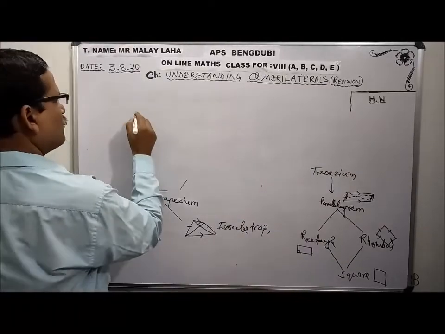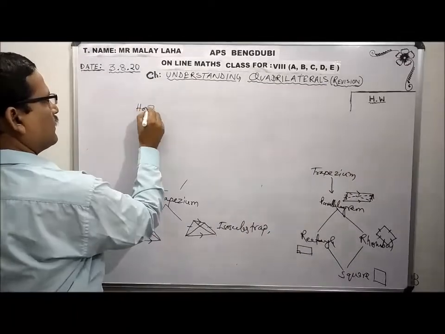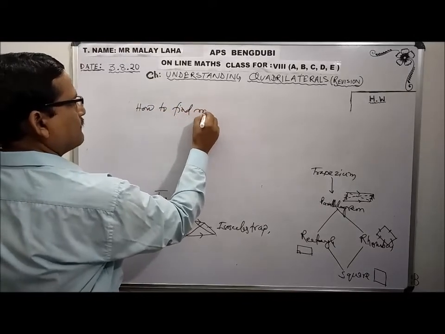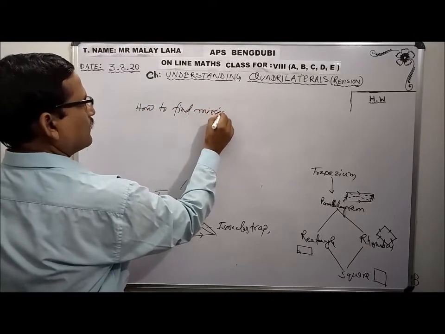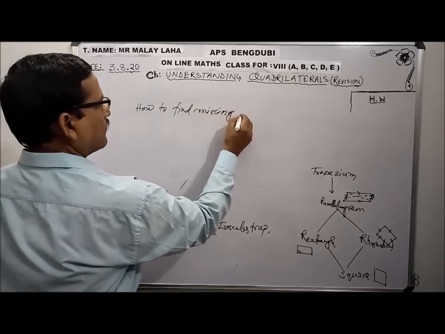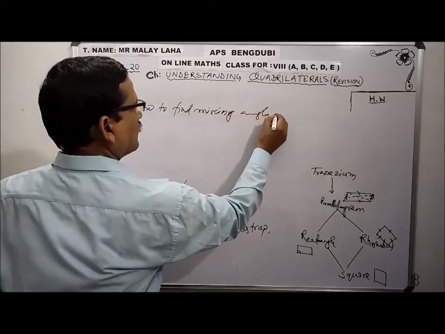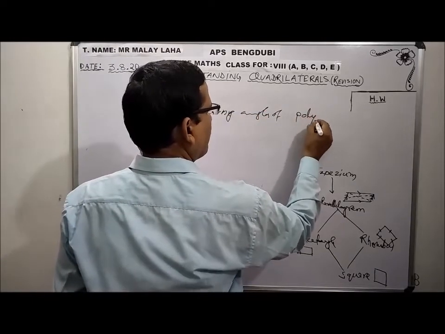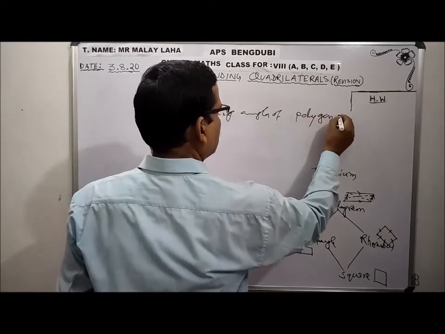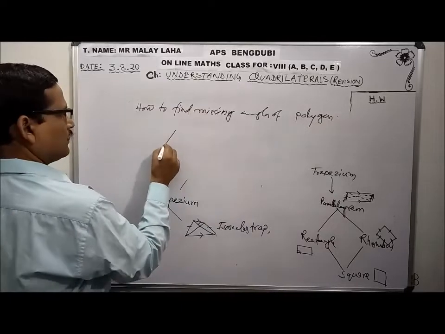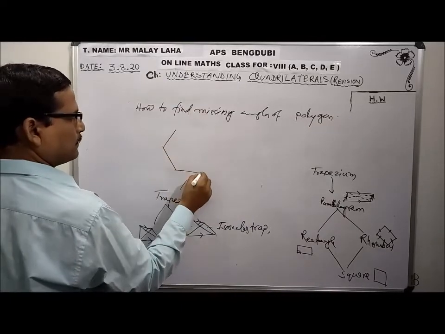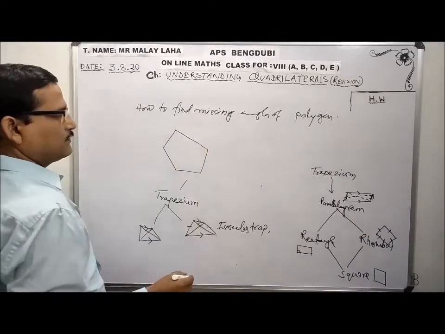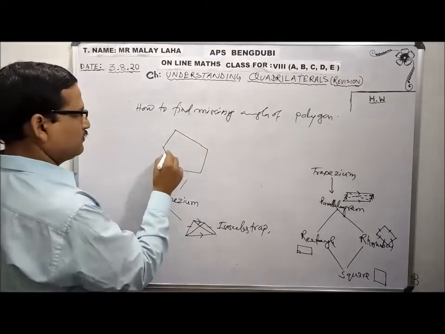Say, how to find missing angles of a polygon. Say this figure is a polygon.